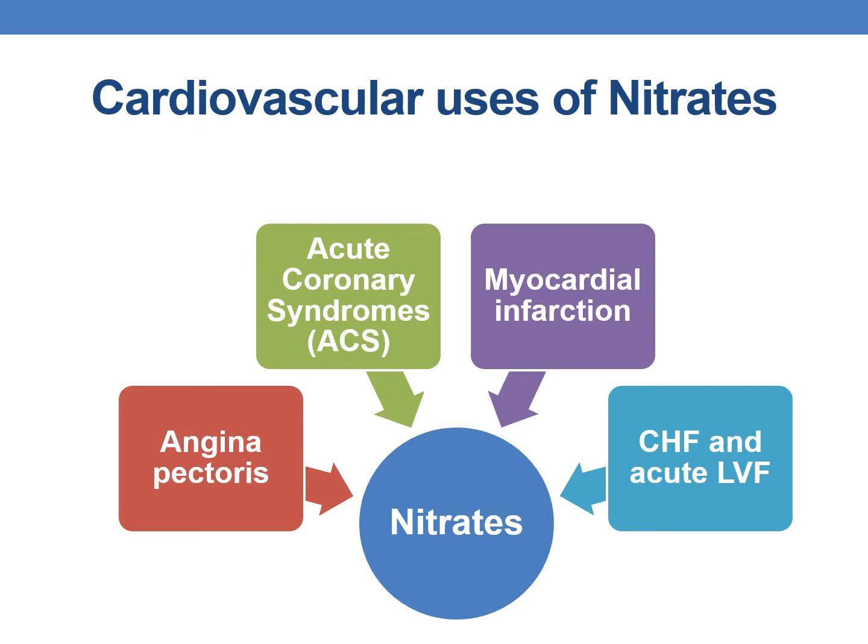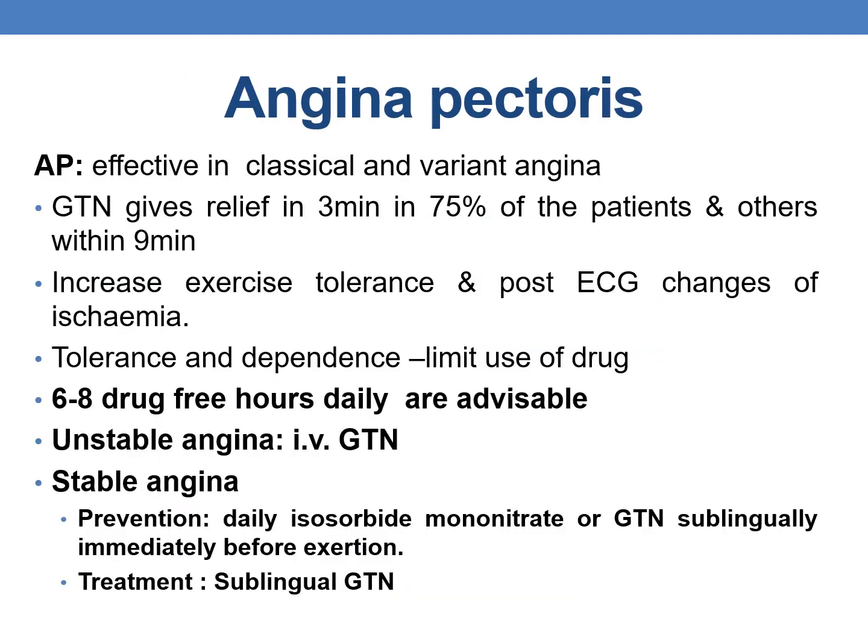Now coming to the uses, the cardiovascular uses of nitrates are to treat angina pectoris, acute coronary syndromes (ACS), myocardial infarction, congestive heart failure and acute left ventricular failure. Now coming to angina pectoris, nitrates are effective in classical and variant angina. GTN gives relief in 3 minutes in 75% of the patients and others within 9 minutes. It increases the exercise tolerance and improves ECG changes of ischemia.